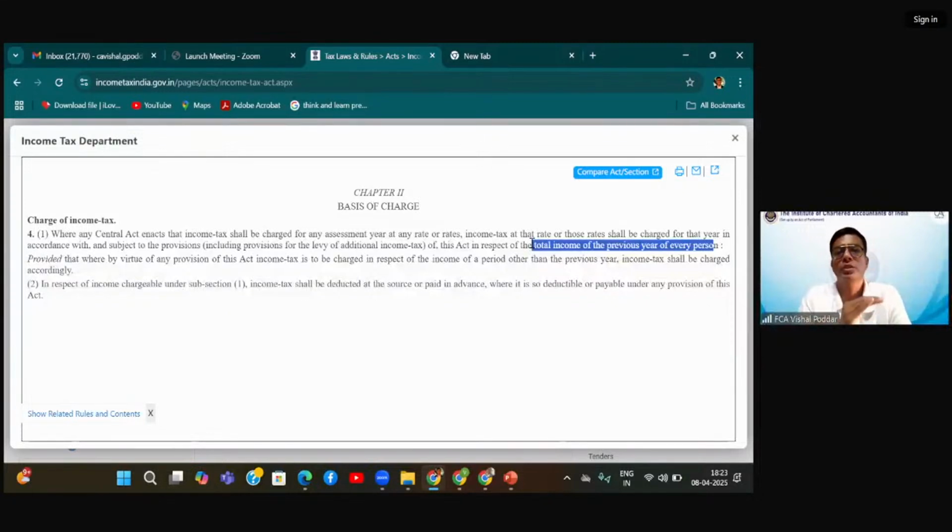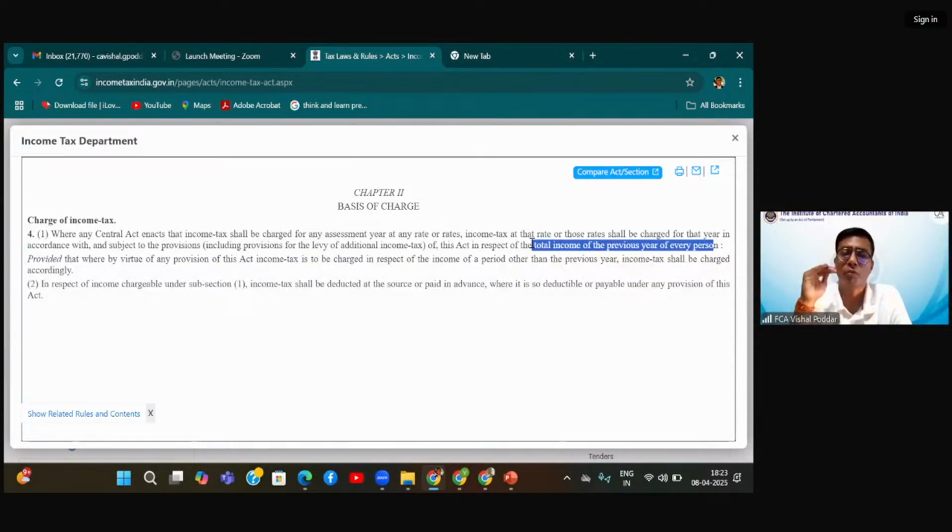Similarly, when you go to GST law, it says that tax will be levied on supply of goods, service, or both. Only in case of GST, since it is a domestic tax, there are alternatives given: in some cases the supplier will pay, in some cases the recipient will pay, in some cases the electronic platform will pay. But there they have only shifted the responsibility of paying, not the burden. The point is, nowhere has it created a burden on any of these persons.